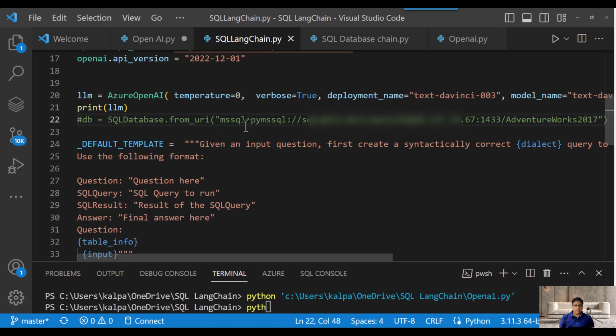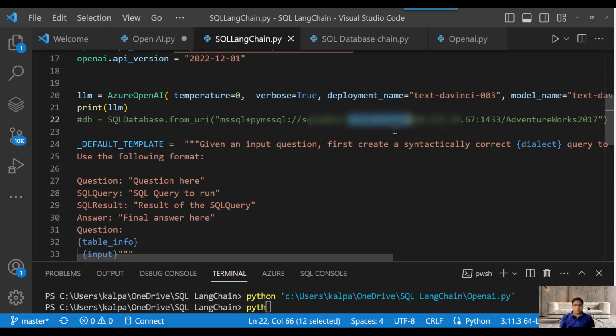I have used the Chinook database, Microsoft SQL Server, Azure SQL database, and I have also deployed SQL Server on an Azure virtual machine and I am trying to access it. Fundamentally, for Azure SQL database and SQL Server deployed on the Azure VM, the format is the same. Here we use mssql+pymssql, and then the name of the database, the IP address of the machine, the port, the SQL authentication user ID, and then the password. So this is our way.